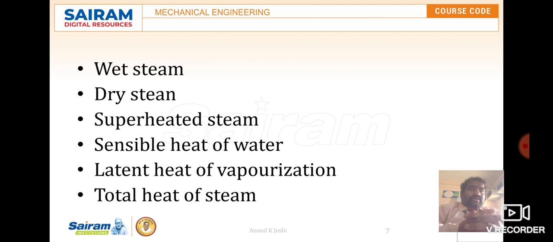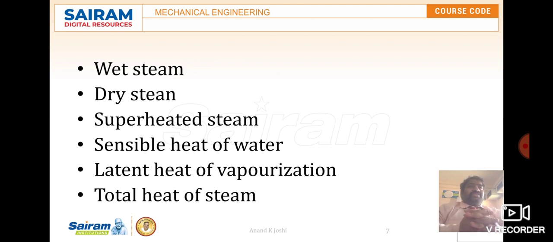Wet steam contains moisture, particles of water in suspension. It is said to be wet steam. It means that the evaporation of the water is not complete, so somehow some moisture content will be there. The whole of the latent heat has not been absorbed. That is what wet steam is.